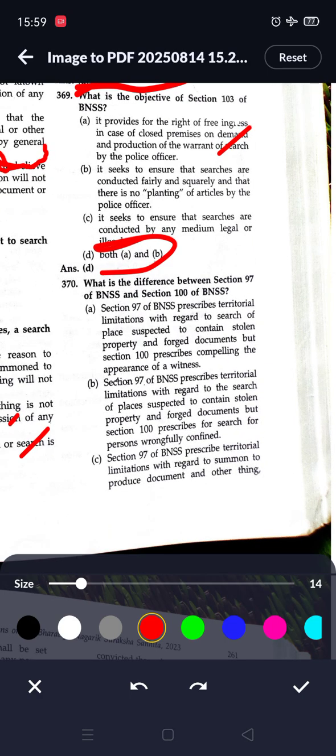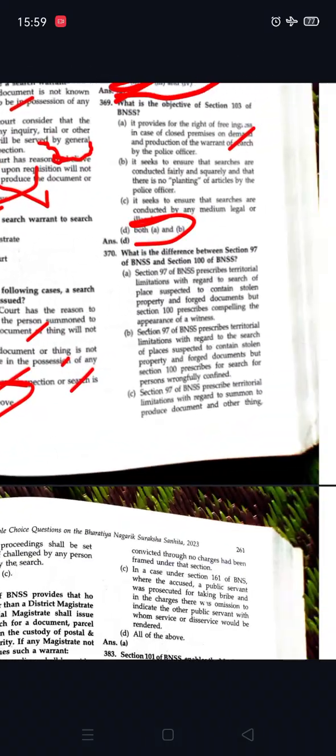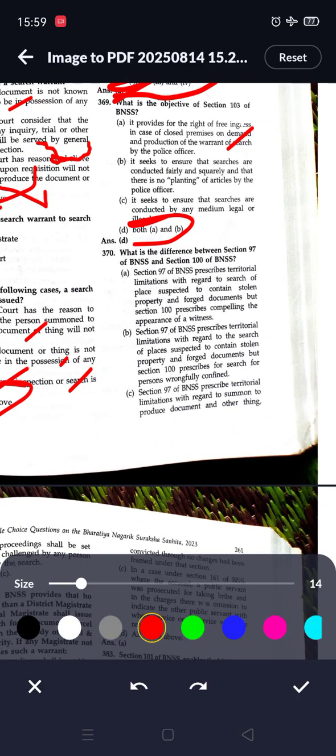Next question. What is the difference between section 97 of BNSS and section 100 of the BNSS? So option B is correct.